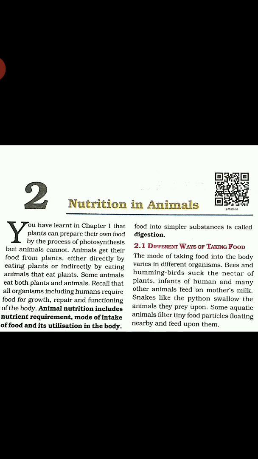The components of food, such as carbohydrates, are complex substances. So, these complex substances cannot be utilized as such. So, they should be broken down into simpler substances. The breakdown of complex components of food into simpler substances is called digestion.